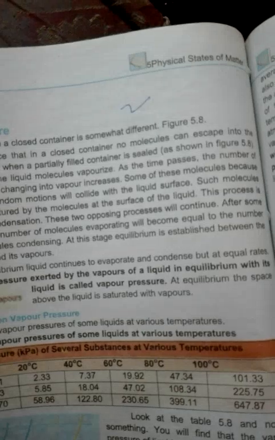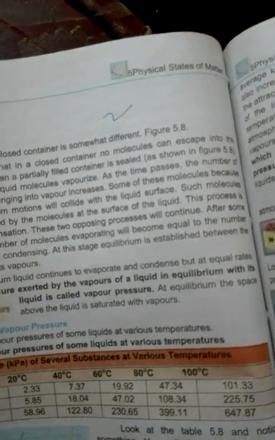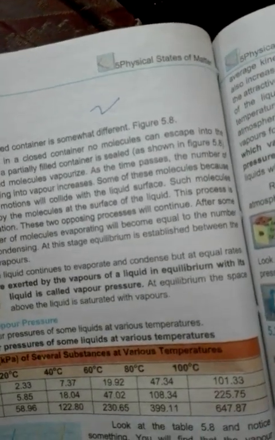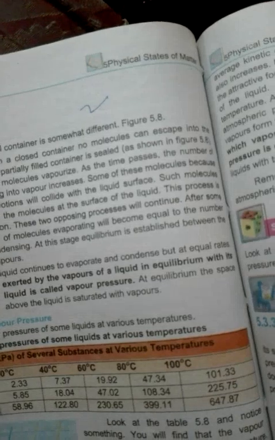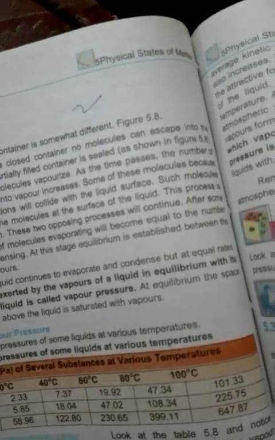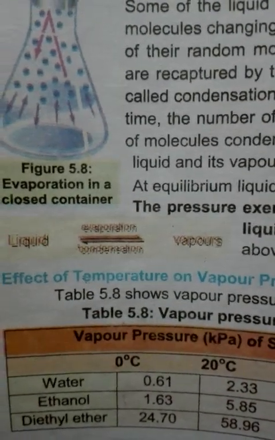So what happens after the collision? Such molecules are recaptured by the molecules at the surface of the liquid, and this process is called condensation. The vapor molecules are condensed into liquid form, and these two opposite processes continue. When two opposite processes continue at the same pace, it is called equilibrium. So what happens at equilibrium? You can see this equation: the liquid form is equal to the vapor form.